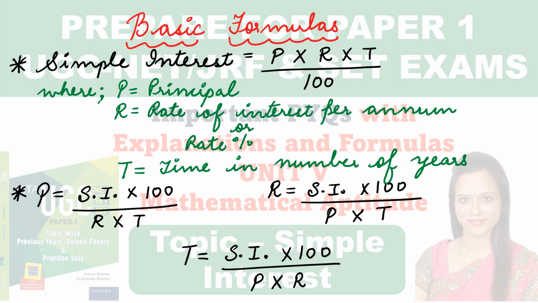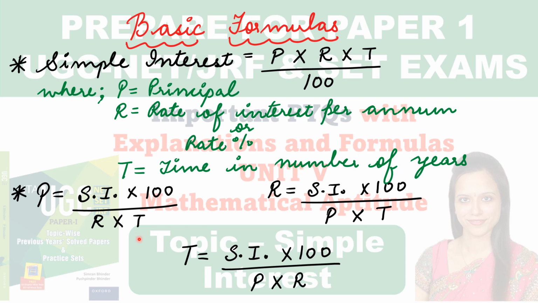Next, under the topic simple interest, there are very important formulas and these are basic formulas which each one of you must know. Simple interest का एक basic formula है principal into rate of interest per annum into time upon 100. तो ये एक basic formula है which everyone should prepare. Then अगर हमें ये formula आता है, based upon this formula we can mold this formula. We can write it like this. If you want to calculate principal, अगर आपने principal निकालना है तो हम इसी formula में changes लेकर आ सकते हैं and we can write it as principal is equal to simple interest into 100 upon rate of interest into t.